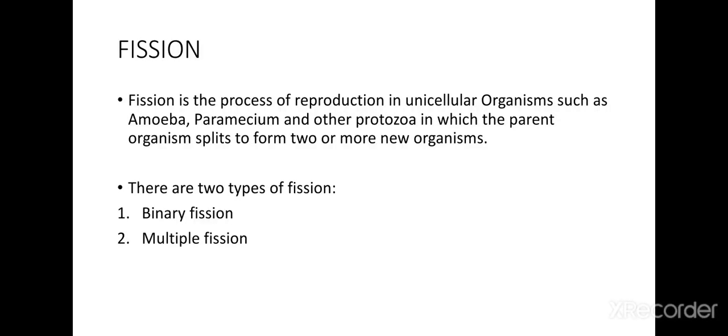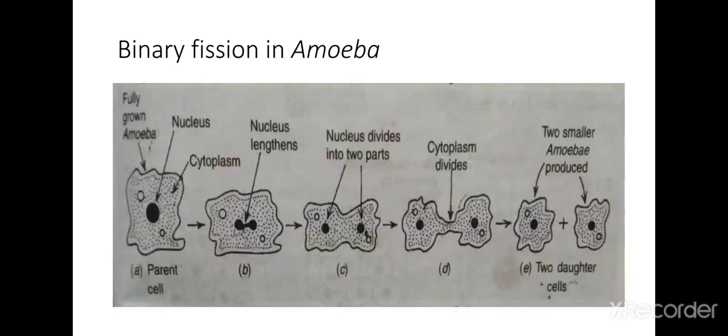So what is fission? Fission is basically the process of reproduction in unicellular organisms such as amoeba, paramecium and other protozoa, in which the parent organism splits to form 2 or more new organisms. Alright. So in this process of fission, a unicellular organism splits to form 2 or more new organisms. There are basically 2 types of fission. We have binary fission and we have multiple fission. So let us discuss these 2 types of fission.